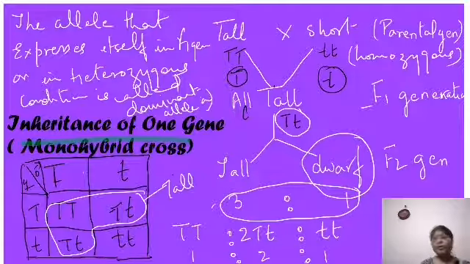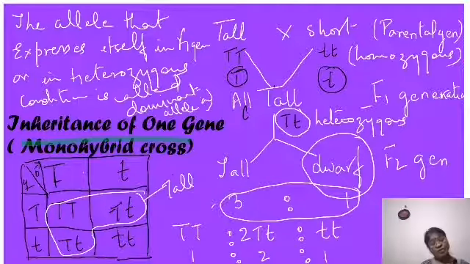Okay, we call them homozygous, and such kind of individuals we call them what? Heterozygous, because the alleles are different. So he said that the allele that expresses itself in the F1 generation or in heterozygous condition — in this condition, who is expressing itself? Tall. What is the plant? Tall. So capital T is able to express itself, not the small t. Therefore he said it's a dominant allele.